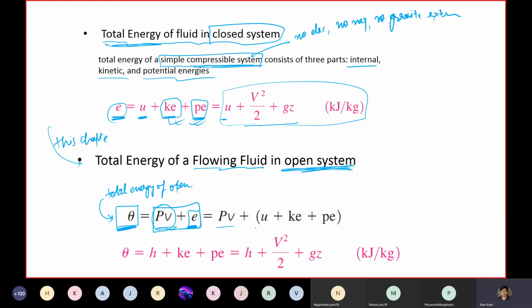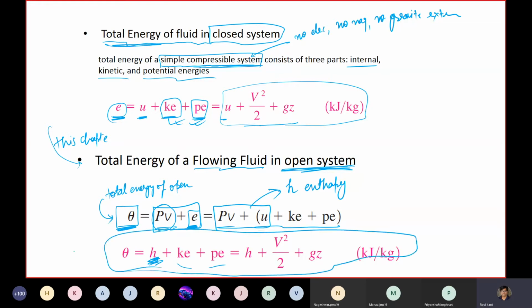And again, this can be written in this fashion. And the final expression, this PV and U, we have also learned that this PU plus PV can again be written as enthalpy. So this H is here plus K plus P. So theta is equal to this much.